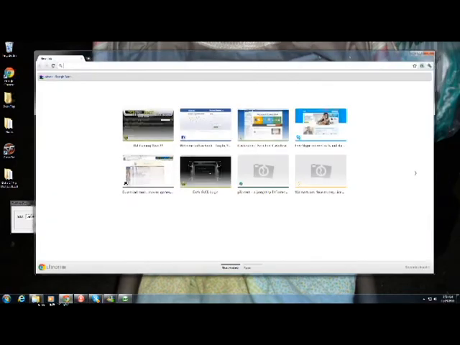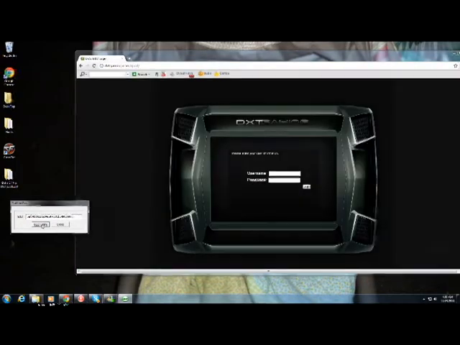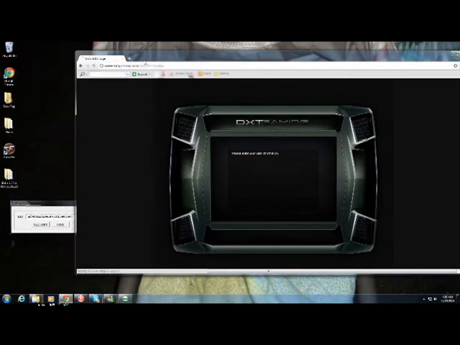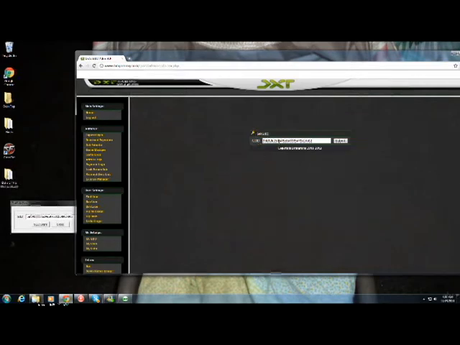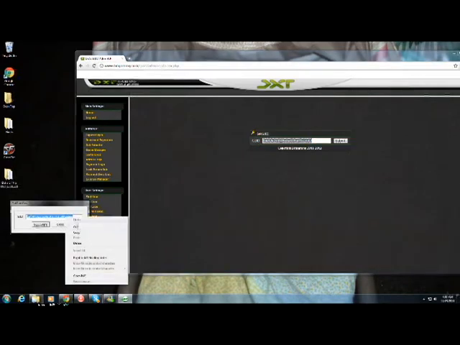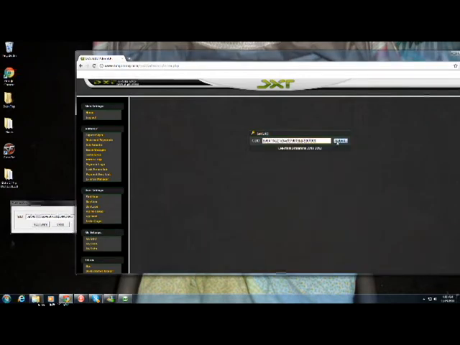I'll minimize that. So you go to dxdgaming.com/GUID. You can also get it by clicking the guild login here. Little login bug. Alright, so what you would do is go ahead and click on my guild, which you can see my old guild is set, and you will set it to the new guild by copying and pasting, and then just click submit.